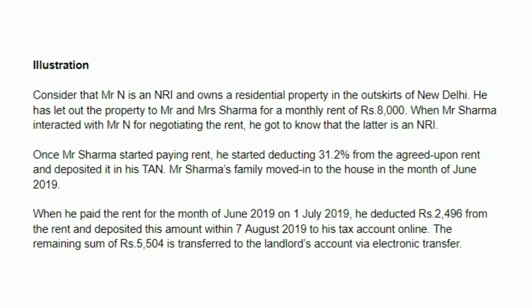Here is an illustration for better understanding. Consider that Mr. N is an NRI and owns a residential property in the outskirts of New Delhi. He has let out the property to Mr. and Mrs. Sharma for a monthly rent of Rs 8,000. When Mr. Sharma interacted with Mr. N for negotiating the rent, he got to know that the latter is an NRI. Once Mr. Sharma started paying rent, he started deducting 31.2% from the agreed upon rent and deposited it in his